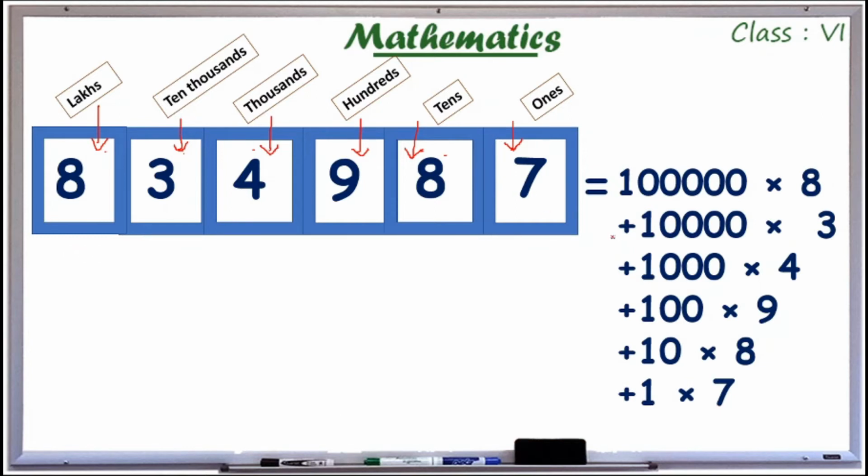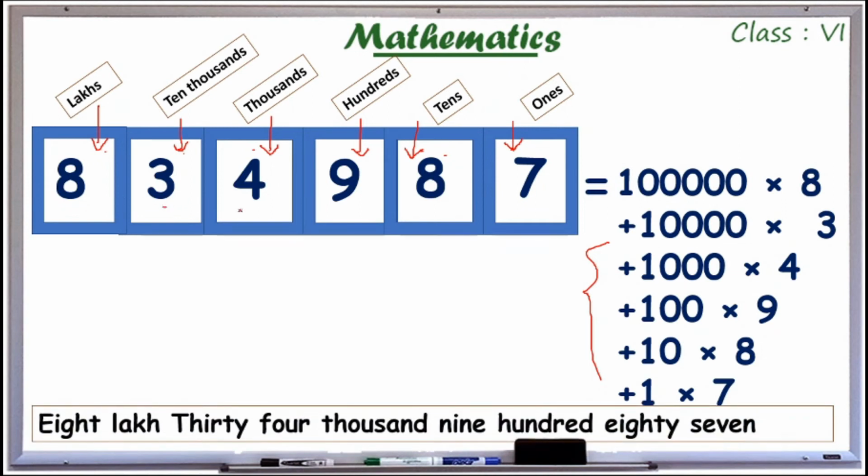While adding all these numbers I get 8,34,987. Once more, 8,34,987. So this is called expansion.